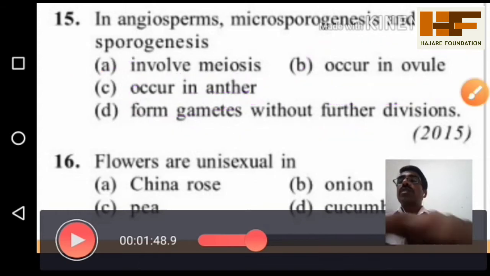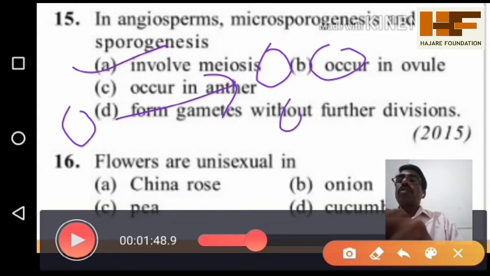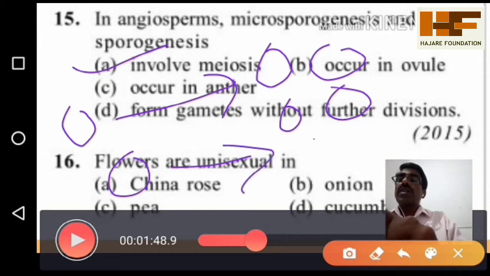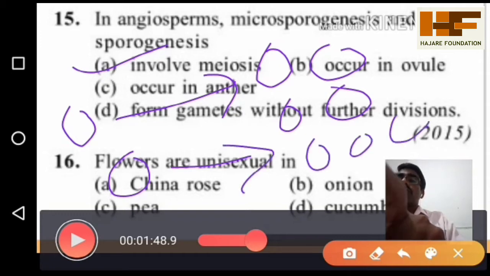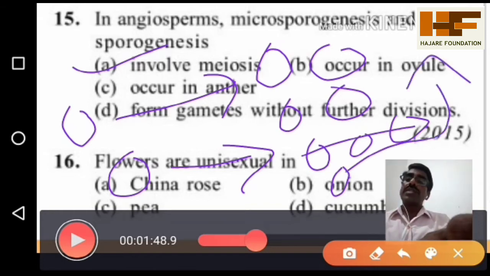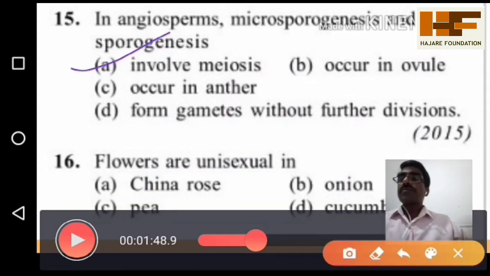In both, the common process is meiotic cell division. One pollen mother cell or microspore mother cell undergoes meiosis to produce 4 haploid pollen grains, as well as the megaspore mother cell also undergoes meiotic cell division to produce 4 daughter cells. Of these 4, 3 will degenerate, and 1 goes on to form the embryo sac. So option 1 is the correct one.